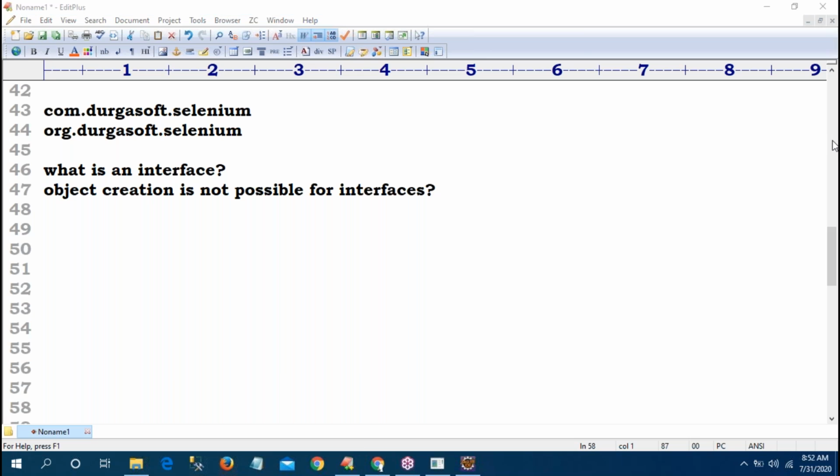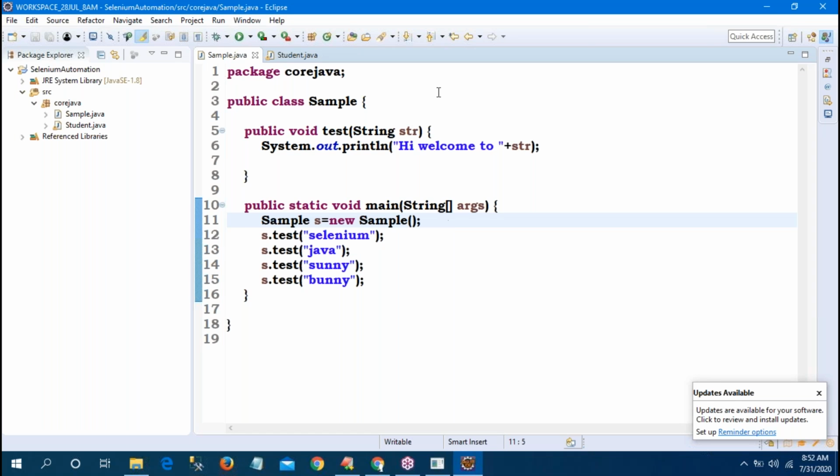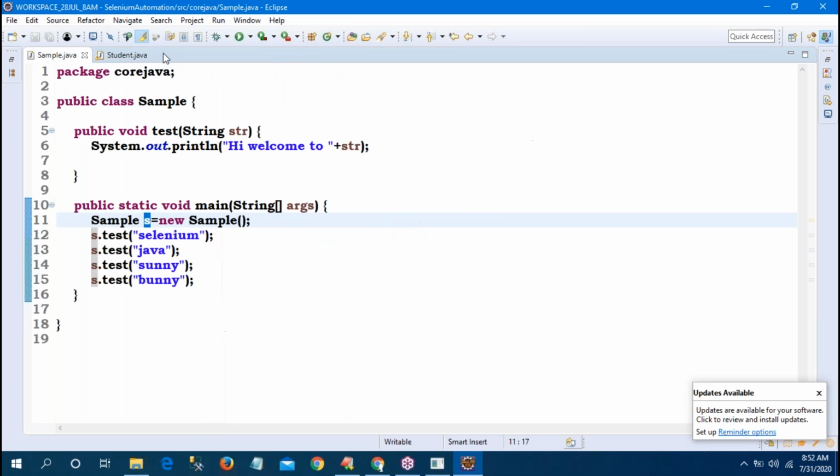If a class contains methods, I can call them with the help of an object. In the program, the sample class contains a test, and I call the test with the help of object creation. But an interface contains a method and object creation is not possible, so how can I call the methods? That is the bigger doubt.